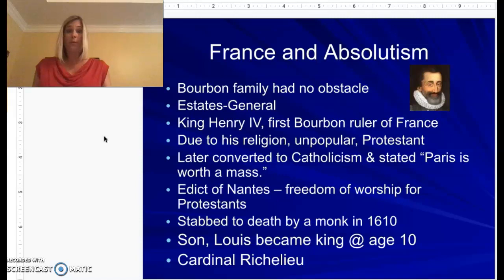So Henry IV was not expected to die when he did. He had been king for 21 years, and then this unexpected death is going to throw his son into a position where he will be the next king of France. Now, Henry IV's son was only 10 years old at the time of his father's death. His name is Louis. And so let me explain to you what happens when a young boy ends up becoming the king. You have appointed to him what's called a regency.